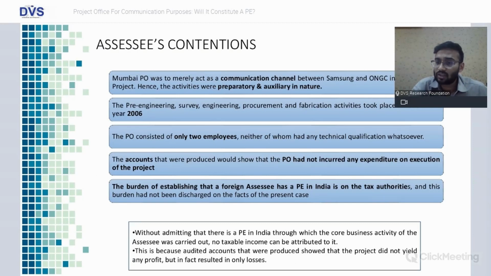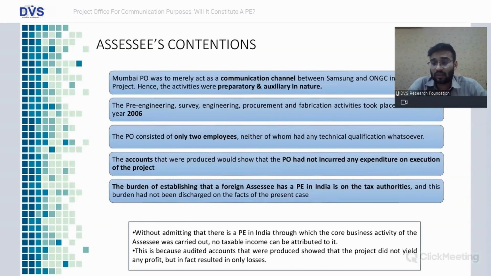So what were the various contentions of the parties, that is the Assessee as well as the department? The Assessee's contentions were five points. One, that the PO was acting merely as a communication channel. So there are no major, predominant or core activities being done. It is only acting as a communication channel between all the parties relating to the contract. So the activities of being a communication channel are preparatory and auxiliary in nature.